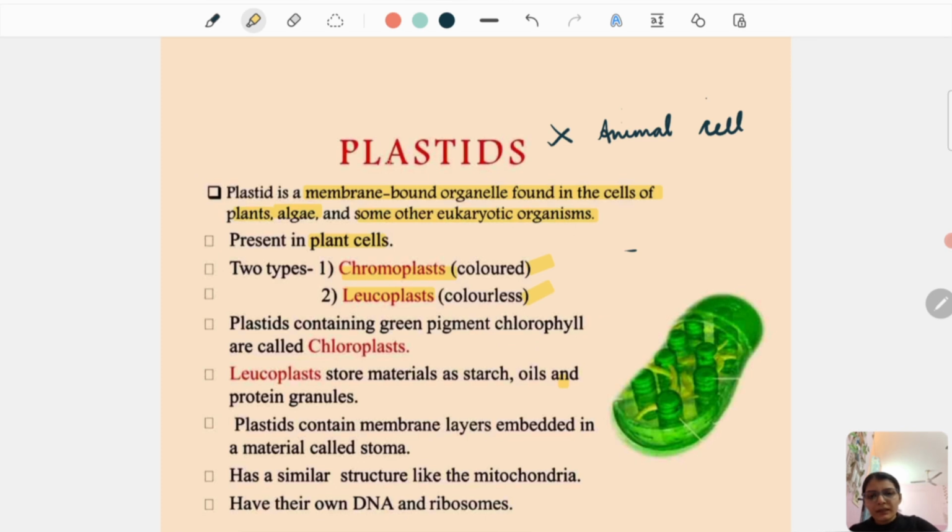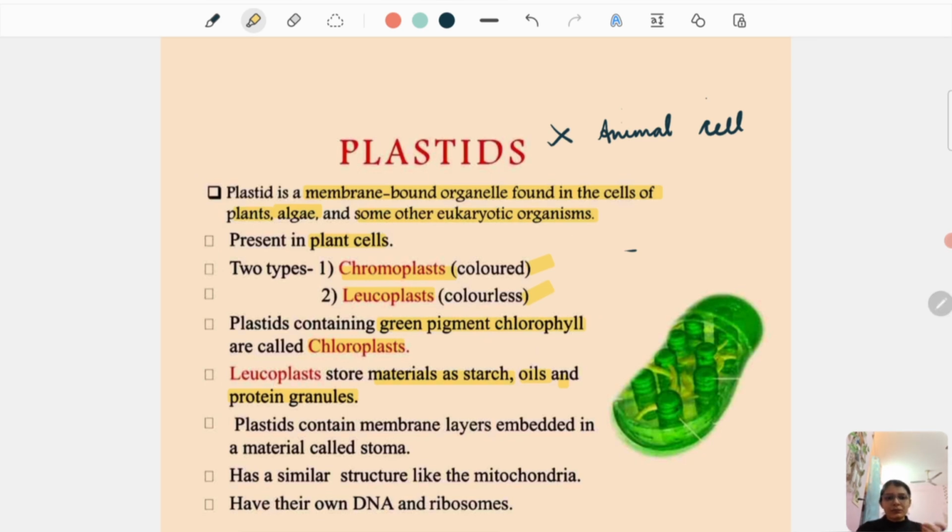The word chromo only tells you that it is colored. The plastids which are green in color have the pigment known as chlorophyll, and they are known as chloroplasts. Leucoplasts store materials such as starch, oils, and protein granules. Various plants store various materials.